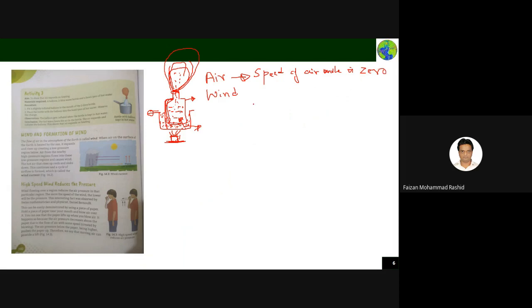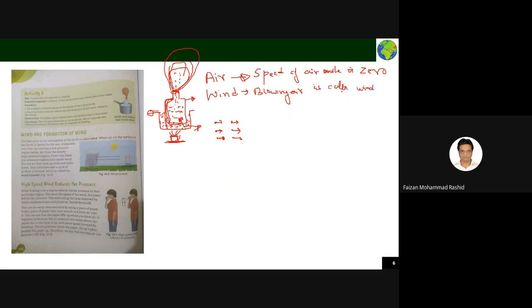All the things are static, the air molecules are just standing, not moving anywhere, like in a house. And speed is what? Blowing air is called wind.